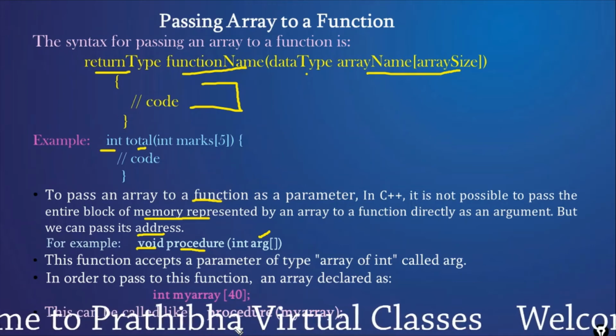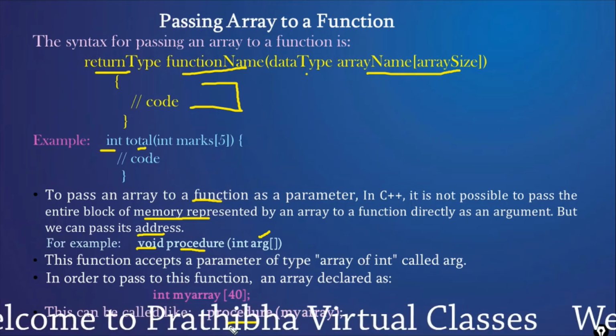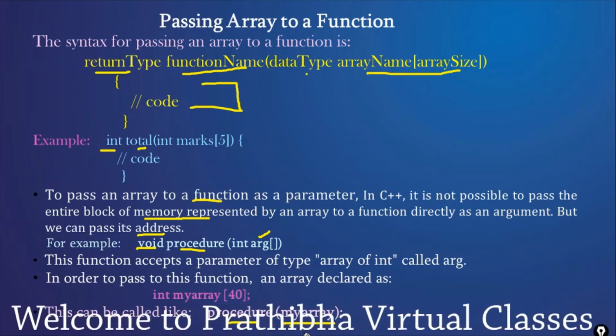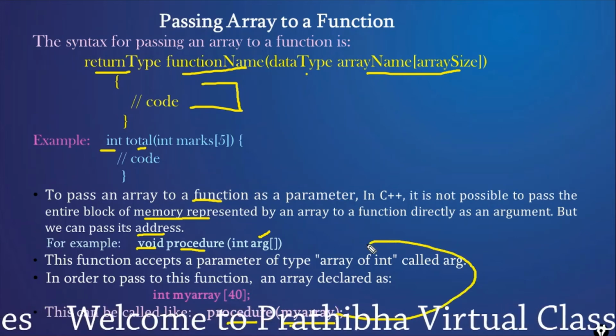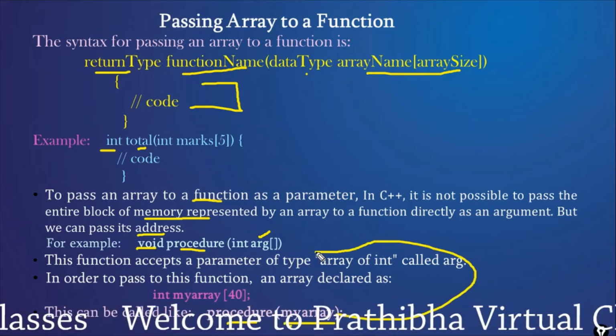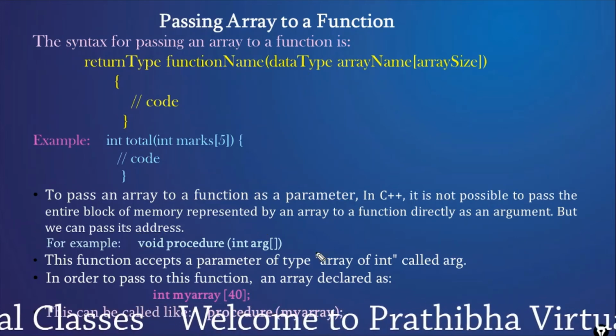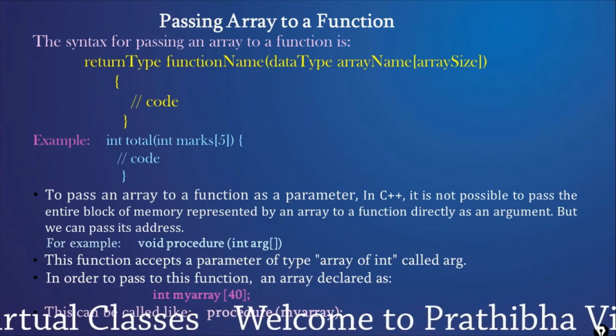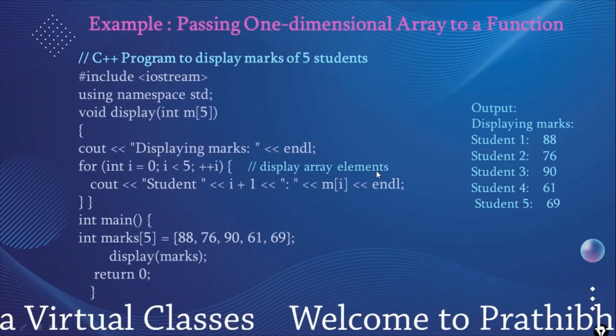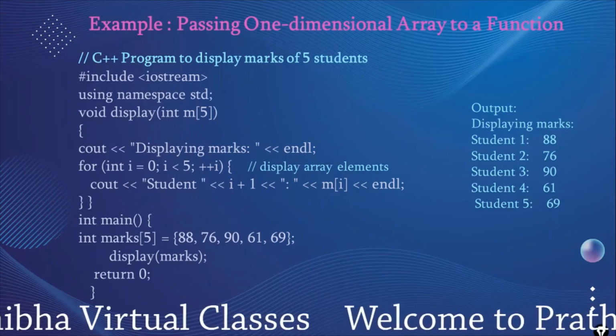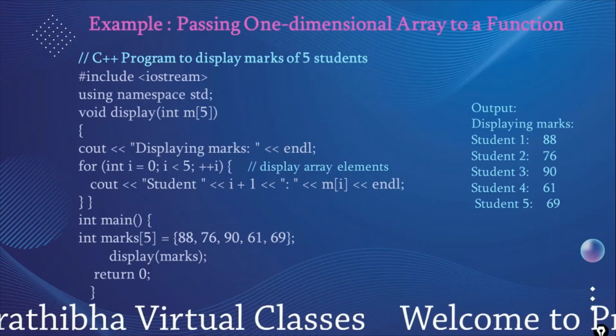This can be called like procedure, and we have to pass the reference my array like this. It calls this. This is passing the one dimensional array to the function.